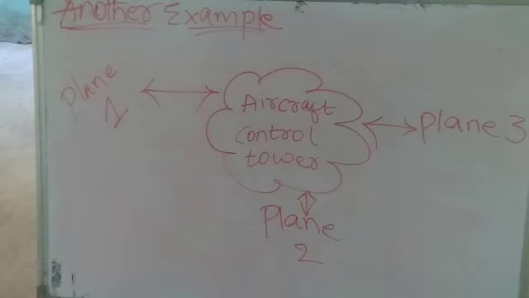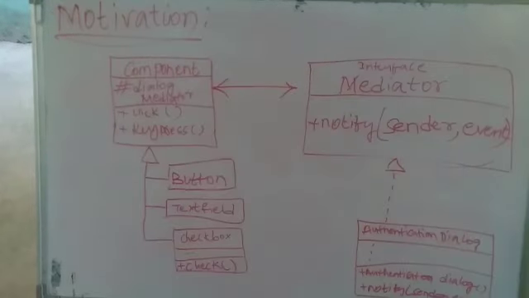If plane 1 wants to land, then it informs the aircraft control tower. Then the aircraft control tower will communicate with plane 2 as well as plane 3, and with all other planes, and it will give the permission, or the command, to plane 1 to land on a particular place. So here there is no communication between the planes. Here only the aircraft control tower acts as a mediator.